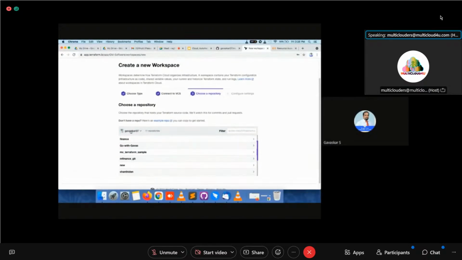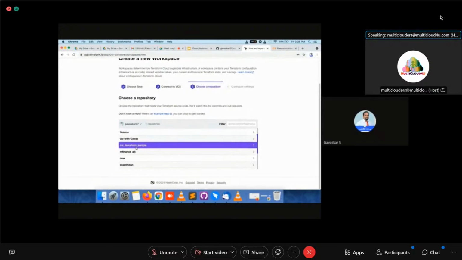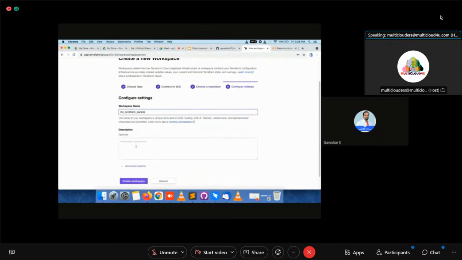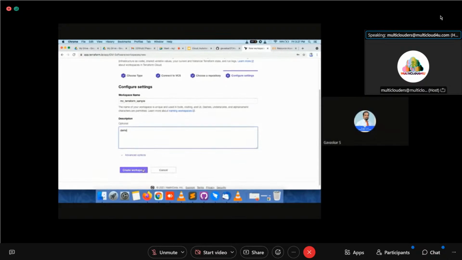It's my personal GitHub account that I have configured. I didn't configure the account which I created now, javascript.projects. Now you see, MC_Terraform_sample. Just you click this. Now you can provide a short description of this particular workspace. Now if I am going to click create workspace.